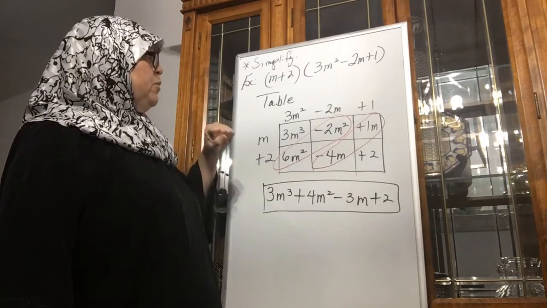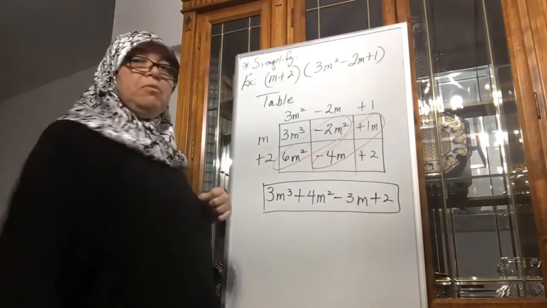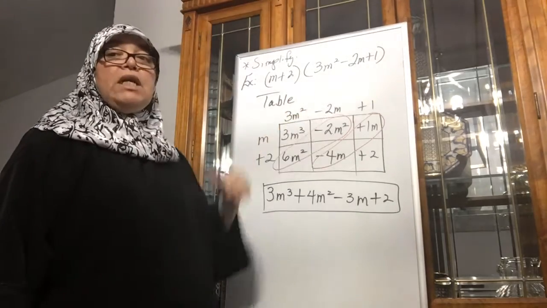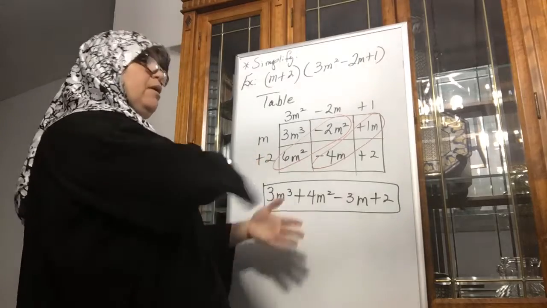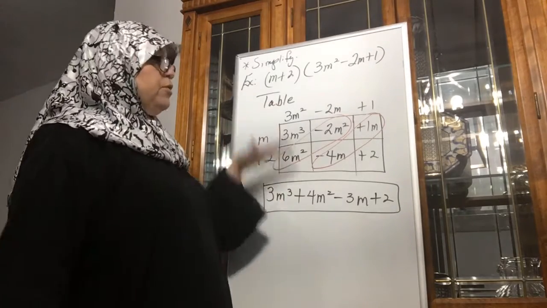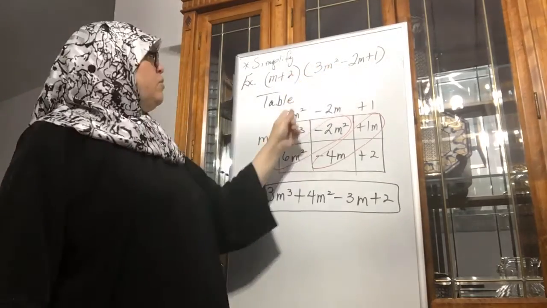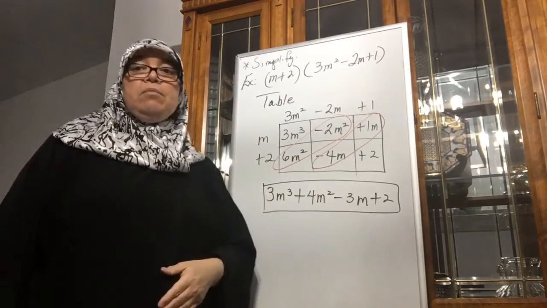So, number 1, the two terms at the end usually don't have anything to be combined with, unless these were not written in proper standard form. If they're not in proper standard form, then it's all over the place. So before you use a table, what I would do is write it in standard form. If it's not written for you, write it in standard form. So like that, when you use the diagonals, you can add up like terms.